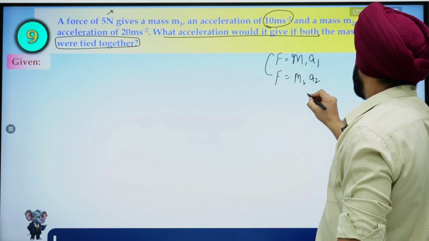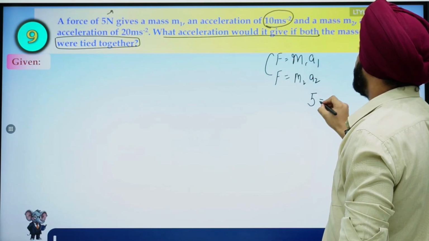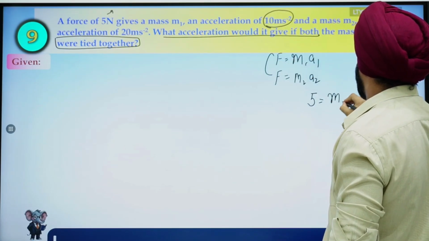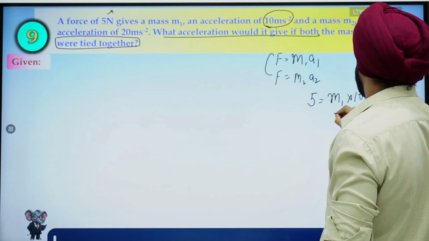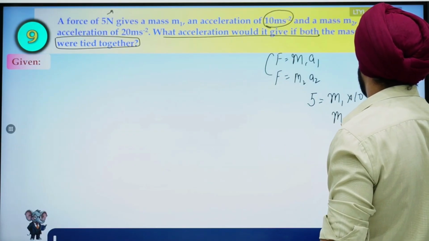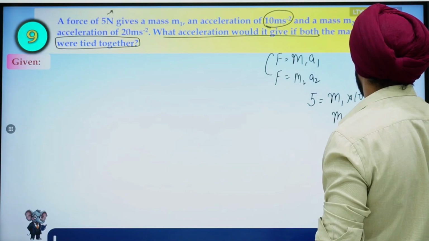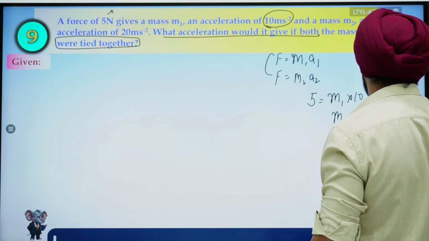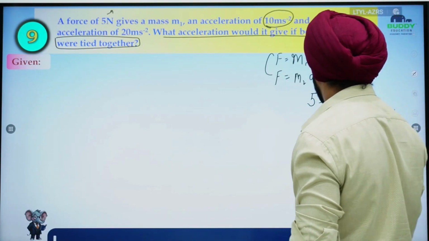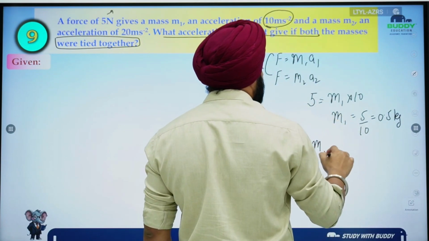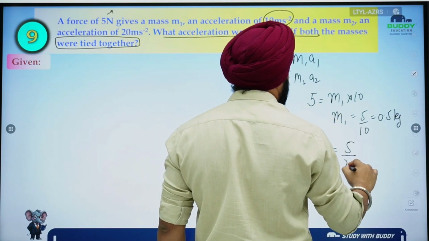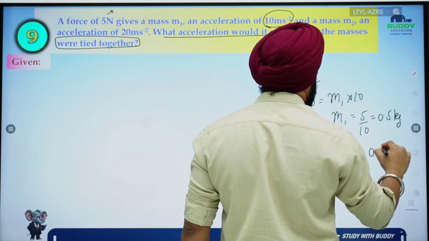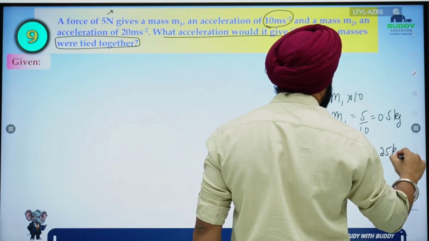So force of 5 Newton, 5 is equal to m1 into 10. So m1 is 5 by 10, that is 0.5 kilogram, okay. If I solve for m2 the same way, 5 by 20, so it will be 0.25 kilogram.